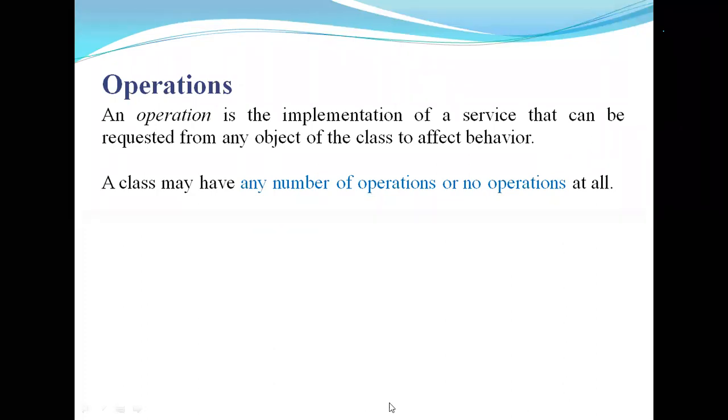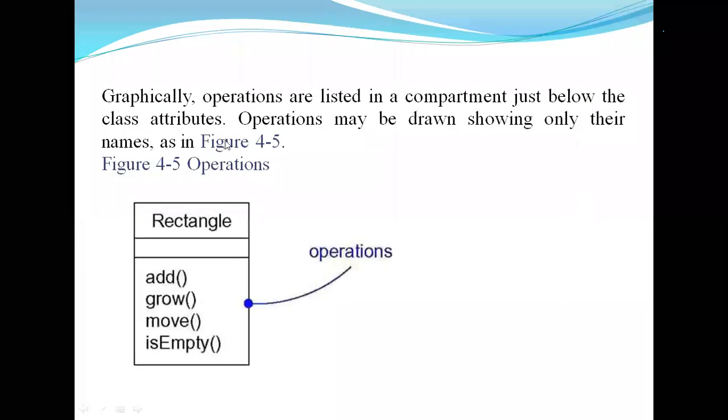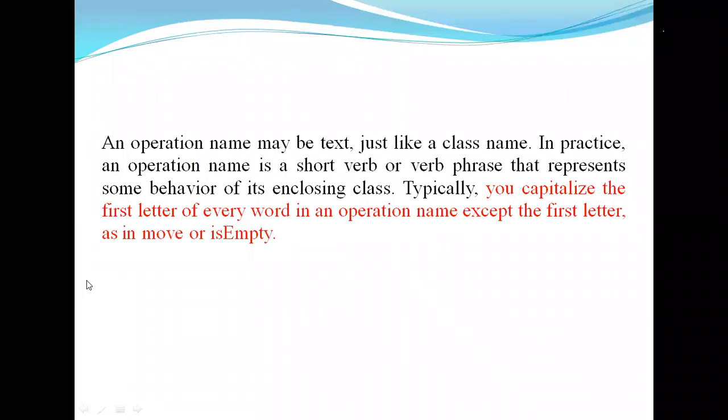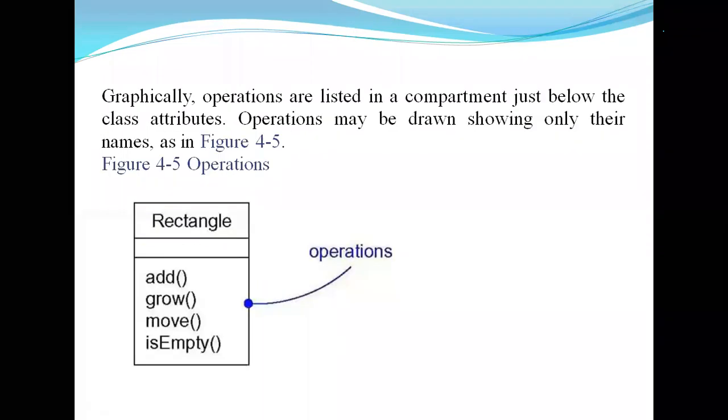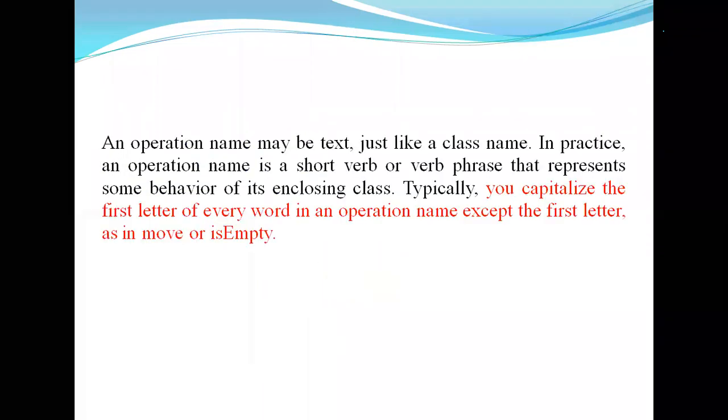A class can have any number of operations or none at all. Graphically, the operations are listed in the compartment just below the class attributes, that is, in the second partition. The operations may be drawn with only their names, such as add, grow, move. In practice, an operation is a short verb. Attributes and names are nouns, whereas operations are verbs, verb phrases that represent some behavior of the enclosing class.